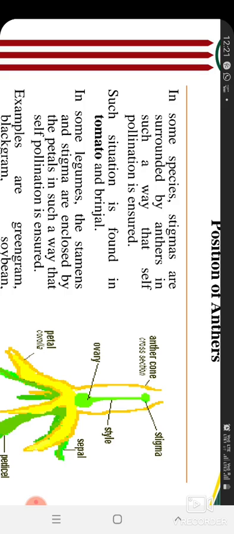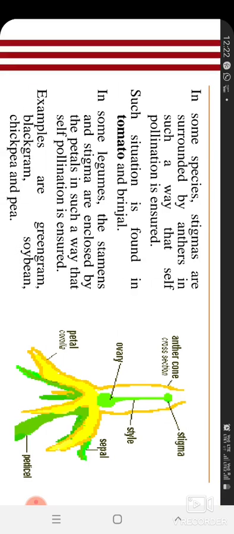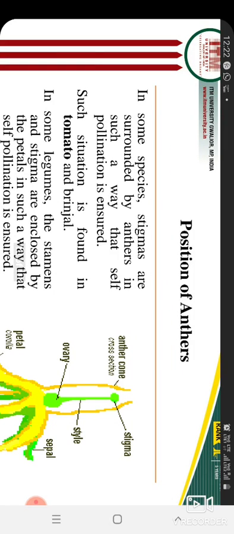Here you can see that the anther is taller than the stigma, and it is bent. So when the anther bursts, the pollen will fall on the same stigma, and the stigma is pollinated by the same flower's anther. So there's no chance of pollination by other pollen. That is called position. So self-pollination is also due to the position of the anther.